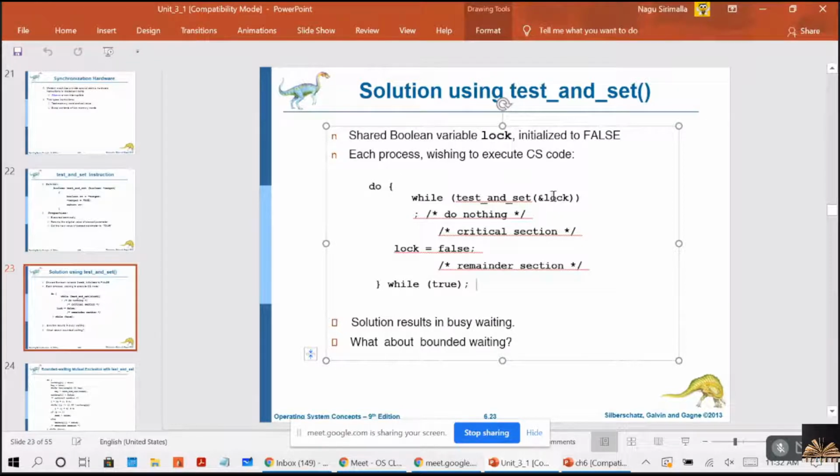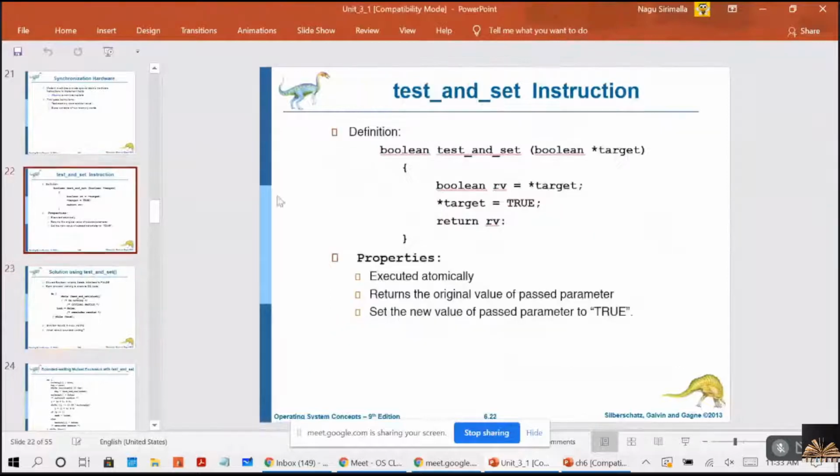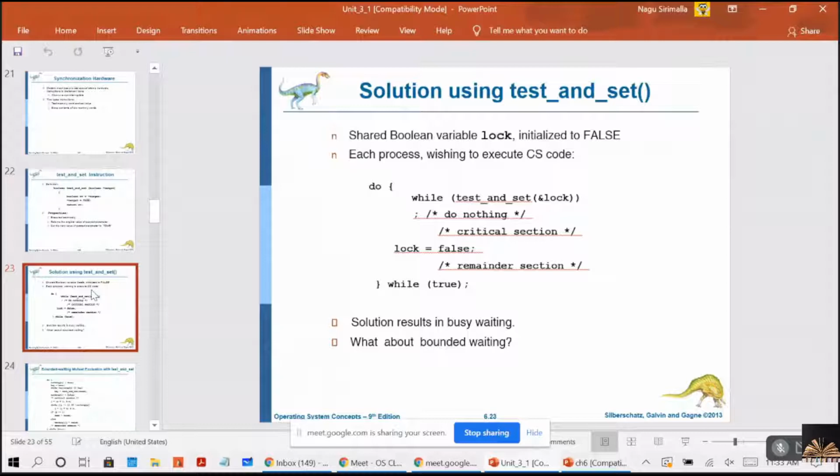So it will call this method, test and set lock. It will call this function. So what is the value passed here? That is false.